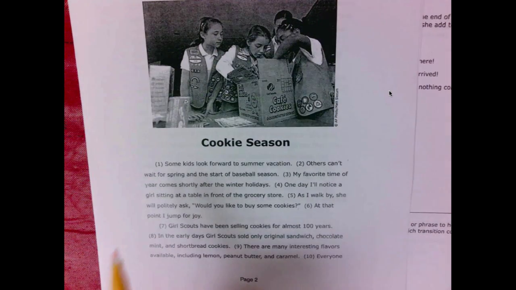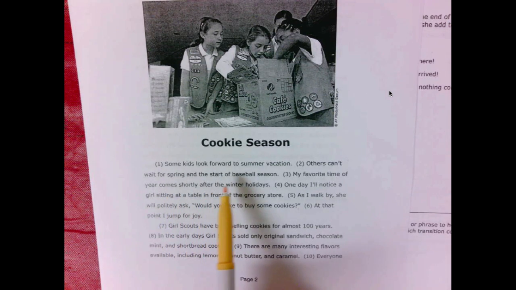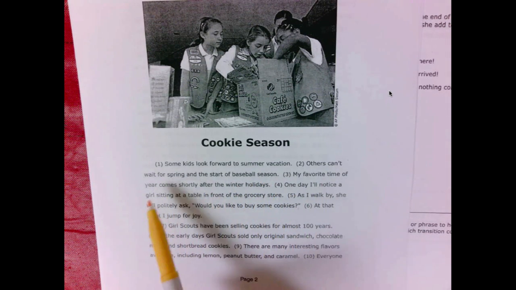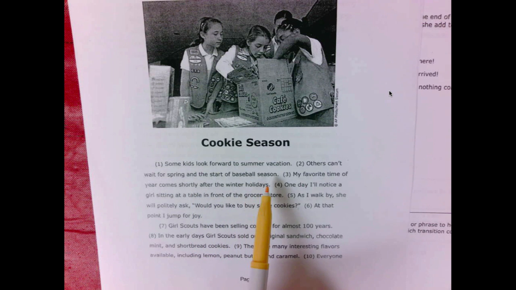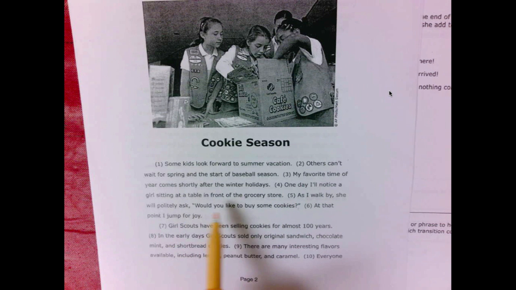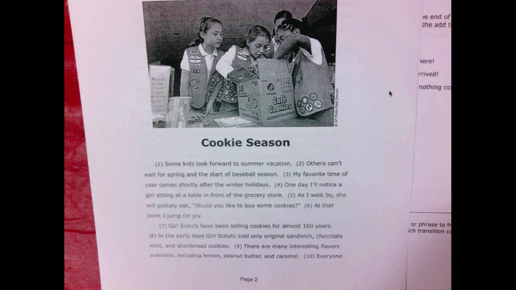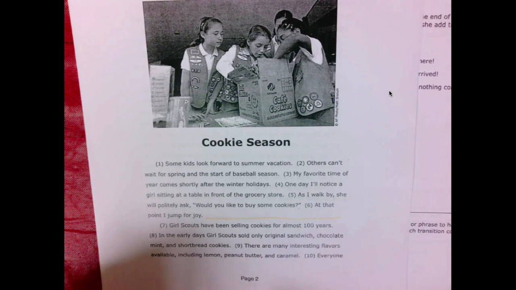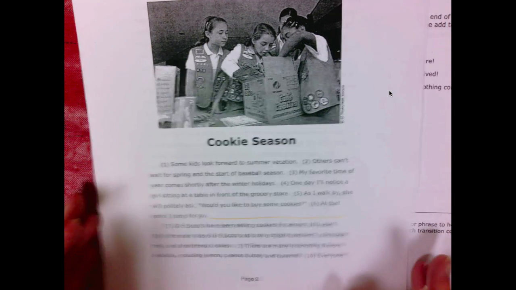All right, so we're going to read the first paragraph. Some kids look forward to summer vacation. Others can't wait for spring and the start of baseball season. My favorite time of year comes shortly after the winter holidays. One day I'll notice a girl sitting at a table in front of the grocery store. As I walk by, she will politely ask, "Would you like to buy some cookies?" At that point, I jump for joy. So we want to add a sentence at the end of this paragraph. So we're trying to add a sentence right here that's going to clearly state the central idea. So let's look at our choices.